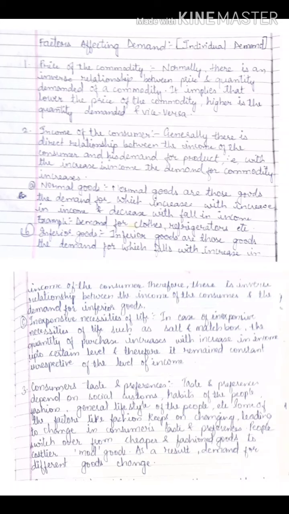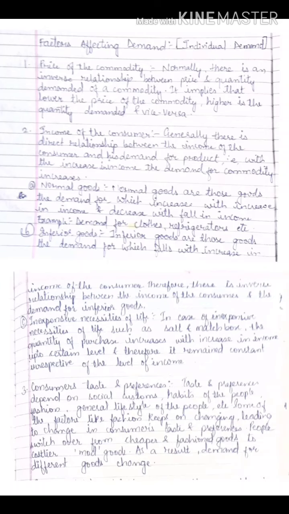Okay, then next is inexpensive necessity of life. Now what do you mean by inexpensive necessities of life? That means necessary goods. Now necessary goods, if your income increases, will it be affected? No, it won't be affected. Suppose you are having one packet of salt, right? Now all of a sudden your income increases, what you will do? You will take 5 packets of salt? No, not possible. Why? It is necessity of life. It is fixed. It can't change with the income. Fine. So these are the three kinds of goods through which we can understand the income of the